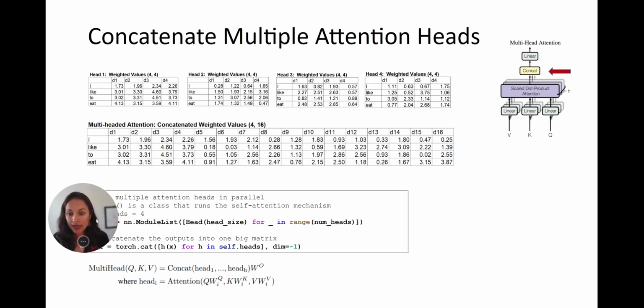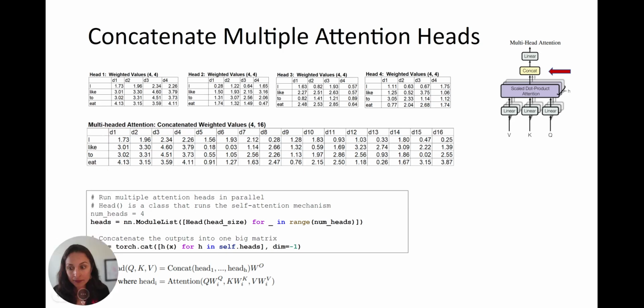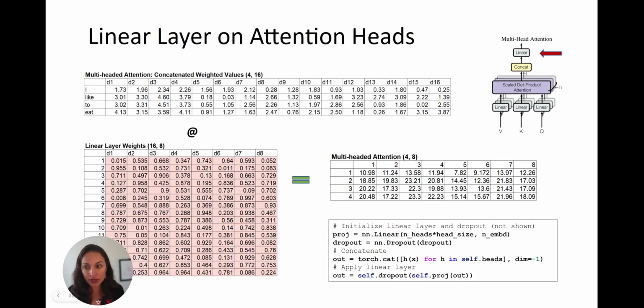We're going to concatenate them all together. And then see these weights here? Well, that is this final linear layer. So let's go have a look at that. Again, here are the pink numbers. This is a learnable parameter. We're going to take the matrix of 16 columns, and we're going to shrink it down to 8 columns by multiplying it by these parameters.